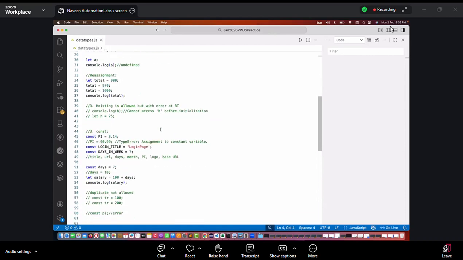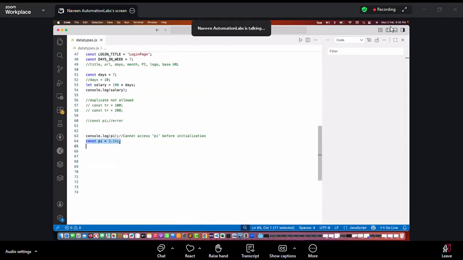Exactly, Zisha. Hoisting means before declaration, you are trying to access the value of that variable. This is called hoisting. It's weird, right? How can you use pi at line number 63? So see what will happen. JavaScript will try to run it, okay, line by line. It will reach over here at line number 63. It says, okay, what is this? There is no value of pi till line number 62. So it will start giving you the error over here. So that's why hoisting is before initialization, before declaration, you're trying to access the variable here.